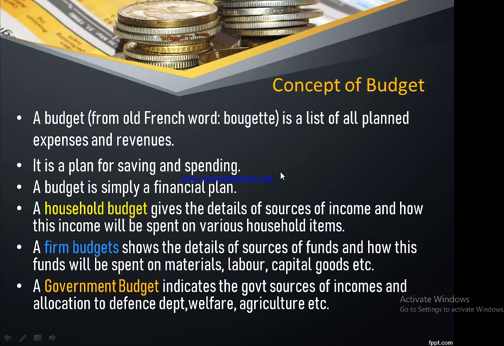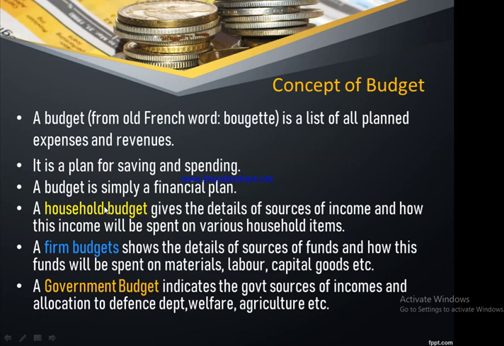When you speak about a particular budget, that is called a cash budget, it will tell us how much we will be saving in a particular period, and accordingly what amount is available for spending. A budget is simply a financial plan. Because we need to put all the discussions or activities in terms of numerical figures, it is expressed in monetary value, so it is called a financial plan.